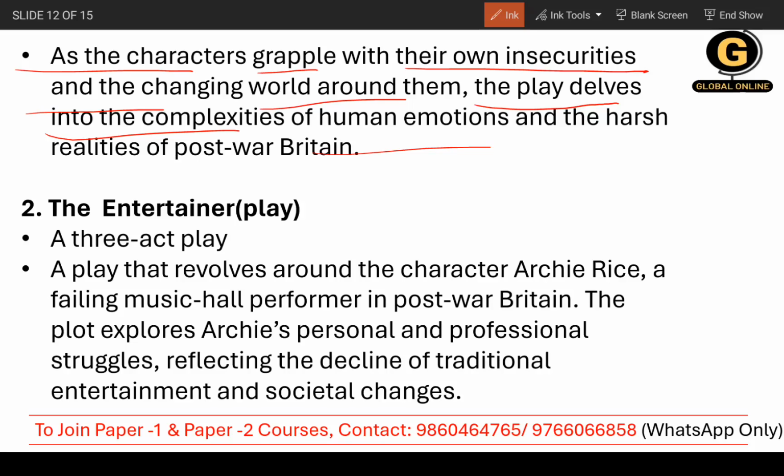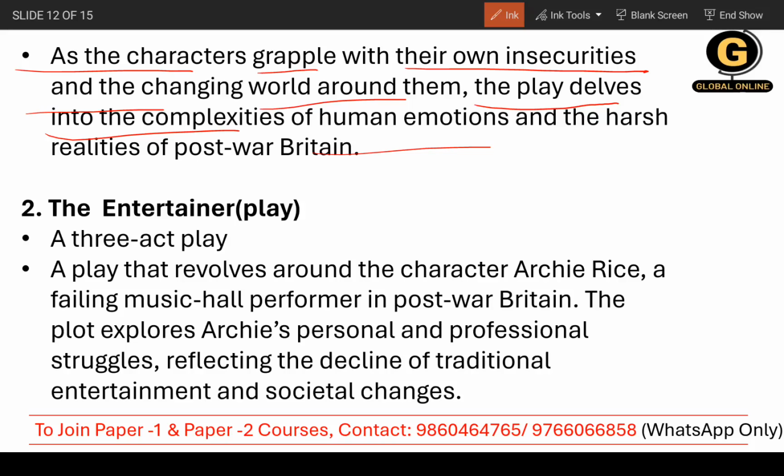Through the progression of the story, you will see how the characters face their own insecurities, and how complex human emotions are. It seems like they are fighting and somebody will win, and it will be a very romantic environment, but the reality is very different, right? You will get to know the harsh reality of post-war Britain if you read the whole story.